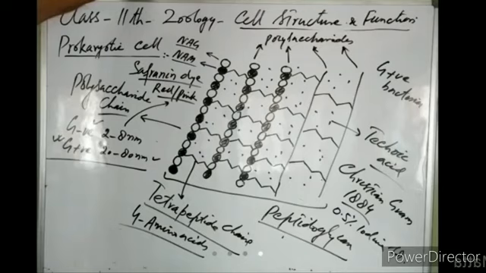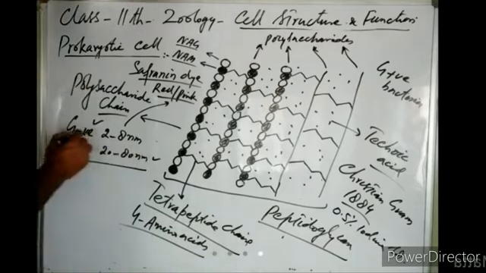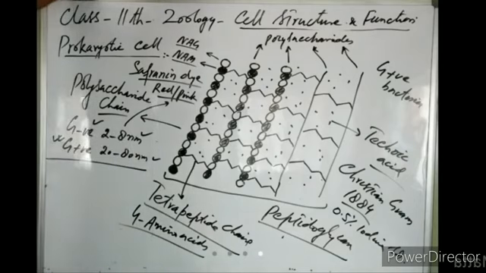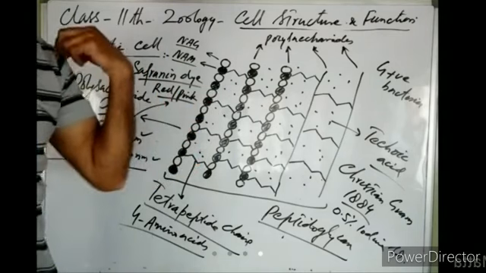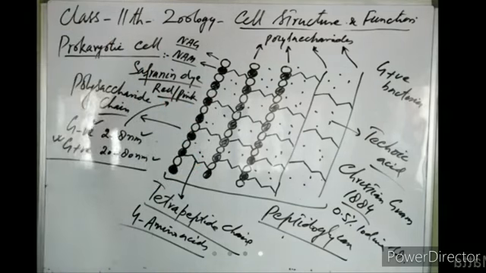So gram positive bacteria are those bacteria which after staining appear blue or purple. And gram negative bacteria are those bacteria which appear red or pink after counter staining. Gram positive bacteria have a thick cell wall, and gram negative bacteria have a thin cell wall. So that is all about the cell wall of prokaryotes.